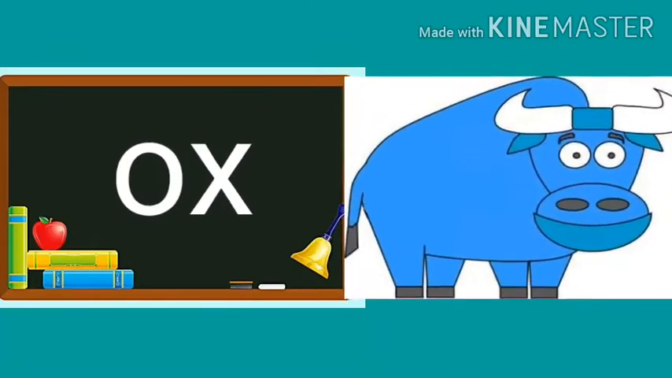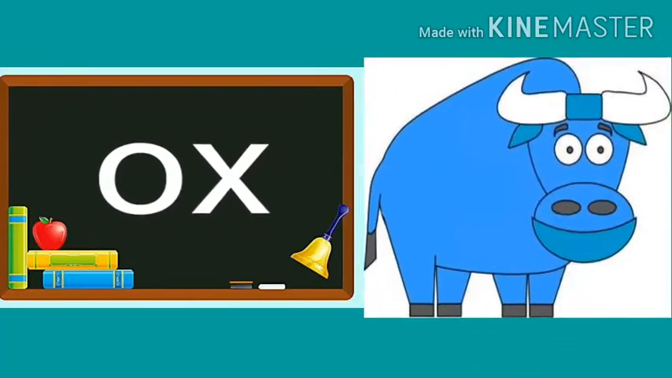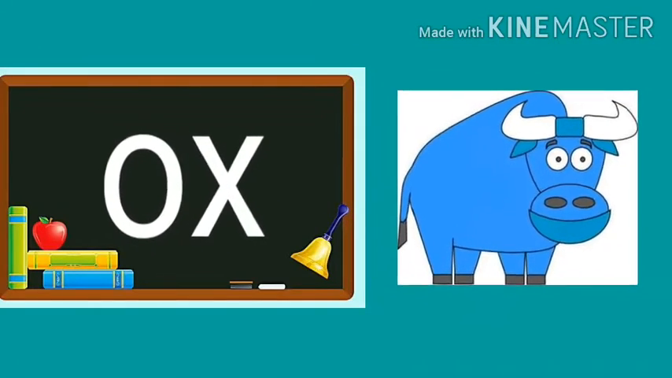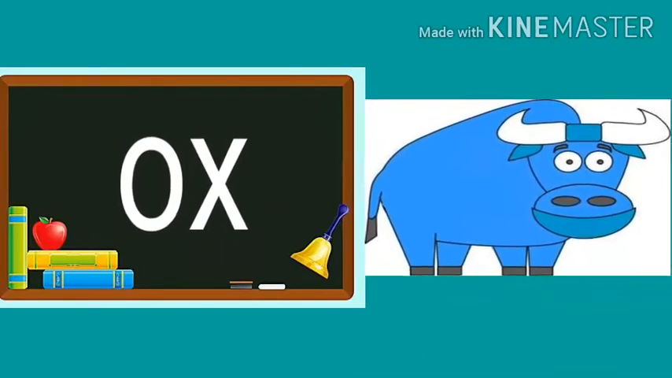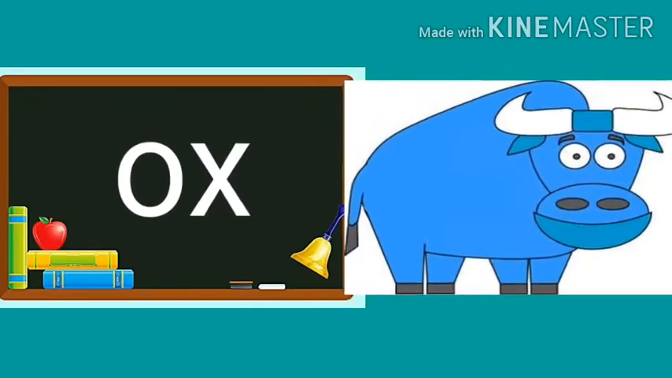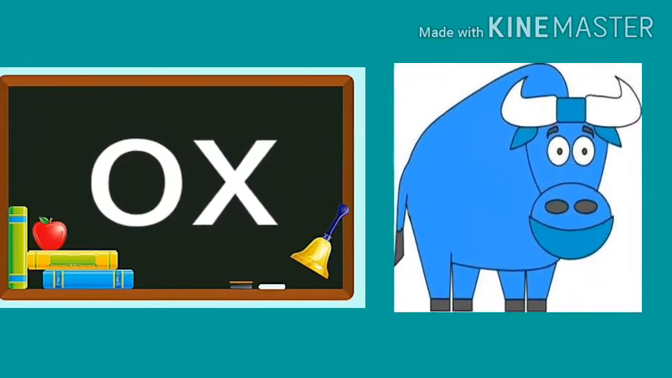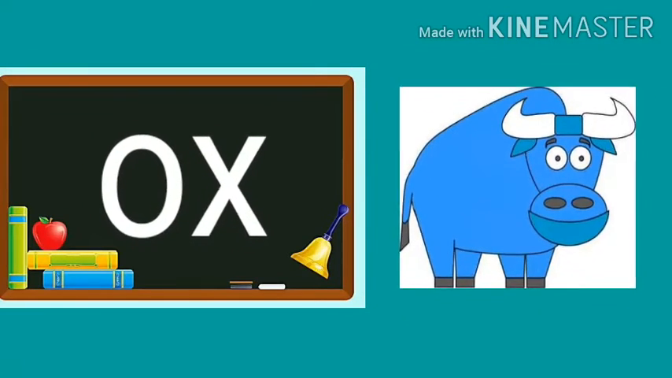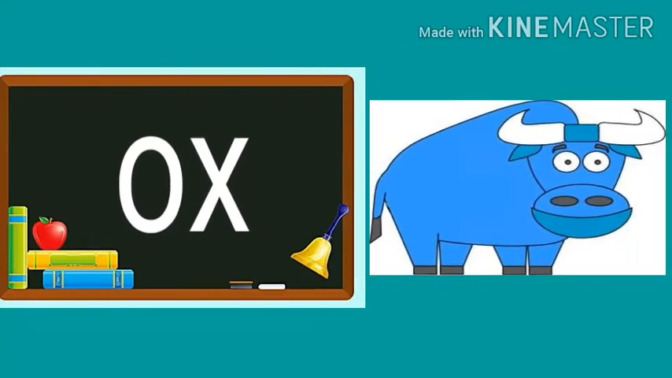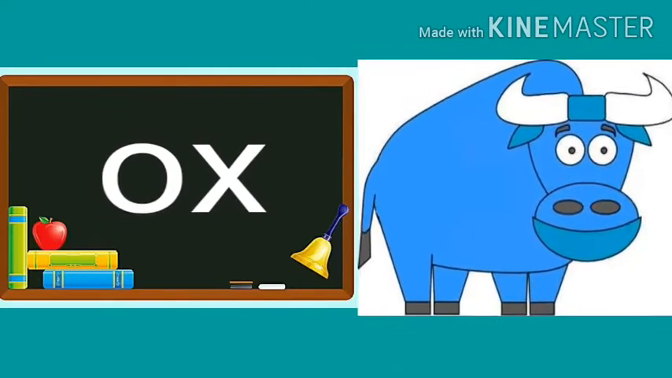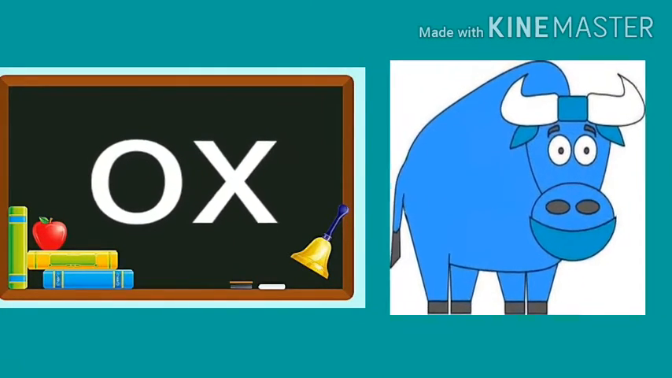Ox. Ox has a sound. So let's spell with me. Ox. You also spell with me. Ox. Have you ever seen the ox in the zoo?